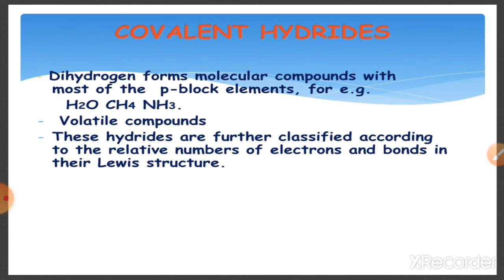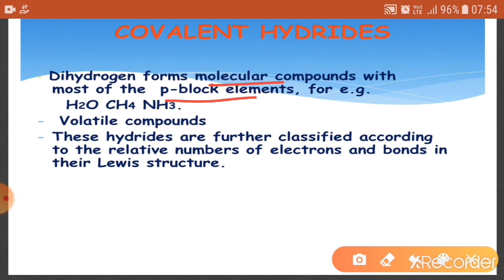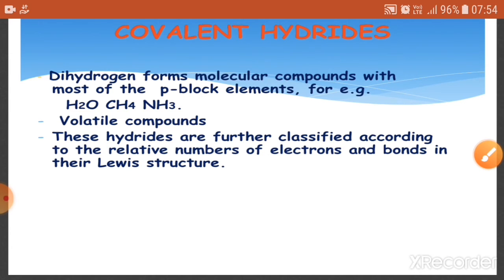Covalent hydrides are also known as molecular hydrides, and they form molecular compounds with most of the p block elements like carbon, nitrogen, oxygen, etc., and form covalent hydrides like water, methane and ammonia. These are volatile compounds, and due to their nature they are further classified into different types as electron deficient, electron precise and electron rich, because of the Lewis structures. So let's discuss one by one.